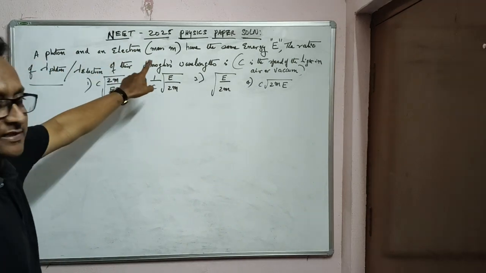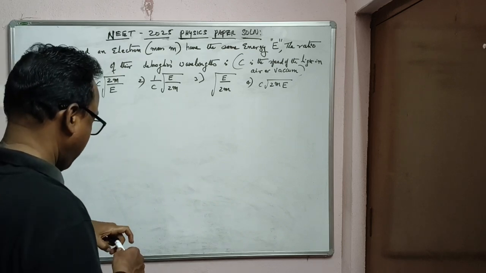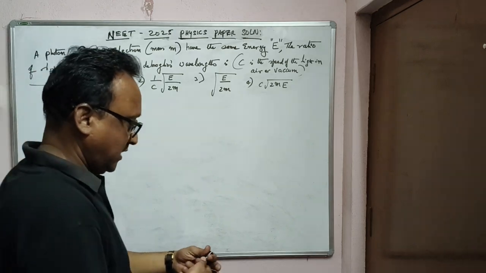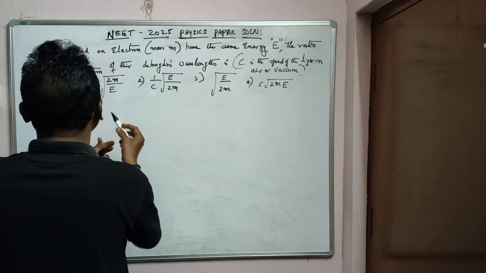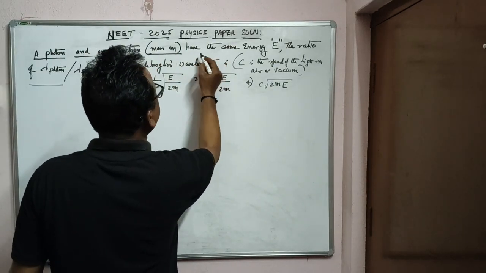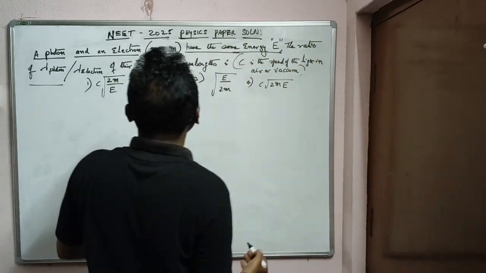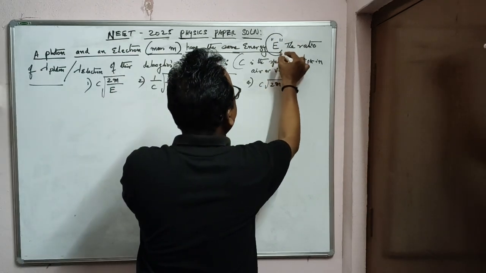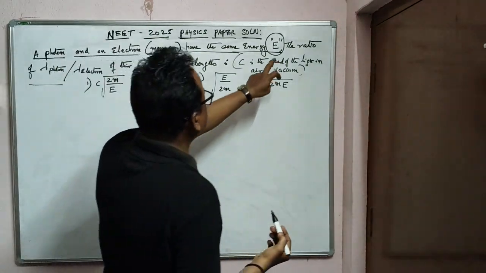You can see on the board it is written: a photon and an electron of mass m. So the photon and electron are having the same mass m, and the same energy E. You may consider it as kinetic energy or whatever energy.